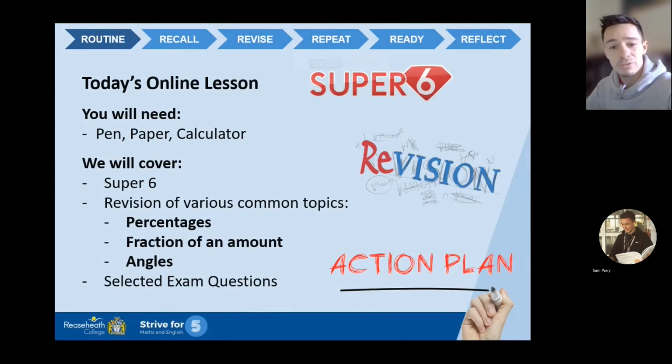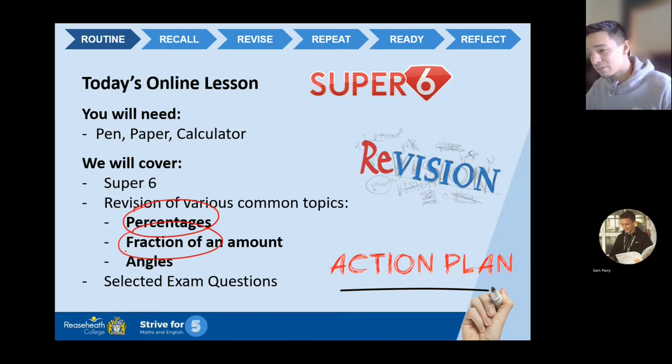We are going to be looking at a selection of things today. So pen, paper, and a calculator, as you can see, will be very helpful. We're going to do a Super 6 starter, which will be a selection of 6 questions. Then we're going to be looking at percentages, fractions of an amount, and angles. The reason why I focused on those 3 topics in particular today is because they're quite common and they will appear on not only the milestone 2 papers, but in your future exams as well. So it's really good that we're very confident and happy with these 3 topics. And then the selection of exam questions at the end of this lesson, they will be random and it just keeps you on your toes.